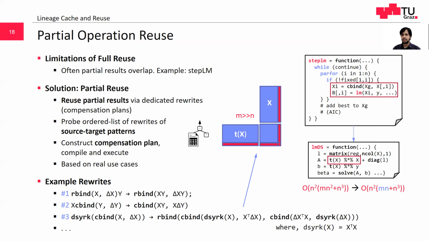Partial rewrites are written as an ordered list of source-target patterns. If full reuse is not possible, we probe for partial reuse. If the operation matches the source pattern and the components of the target pattern are available in the lineage cache, then we construct an operation DAG over the cached items. We then compile the DAG and execute real instructions to obtain the result. Our existing rewrites are based on real use cases and patterns with append, indexing, and expensive matrix multiplications, where the input matrices are larger than a certain heuristic-defined size.